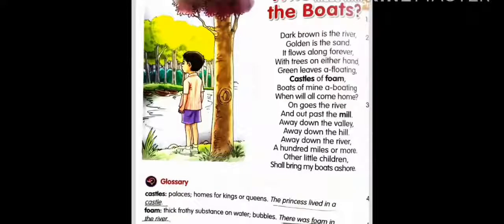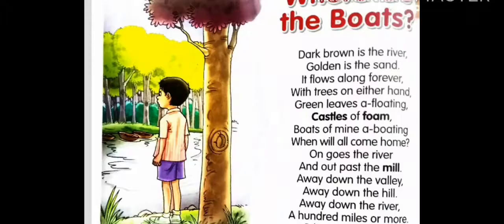So children, now let us read the poem and learn. So in KWL chart, first we had written what we know and what we want to know. Now by reading the poem, let us learn and write it in the third column. Okay, so all of you see the page number 36 in your textbook, the poem Where Go the Boats.